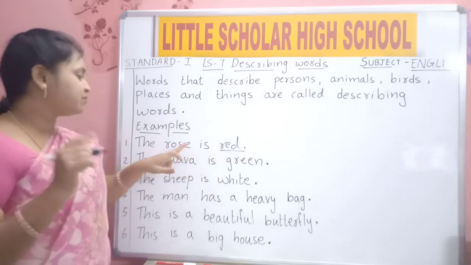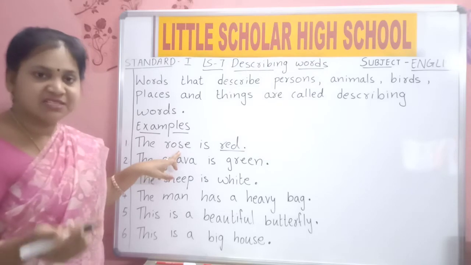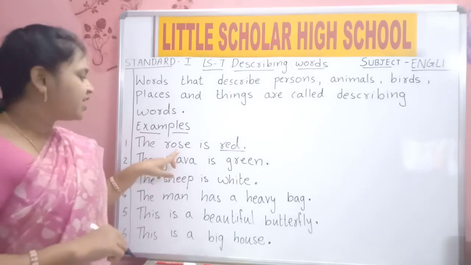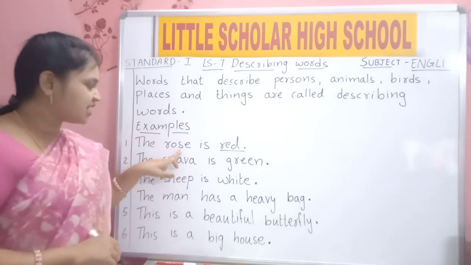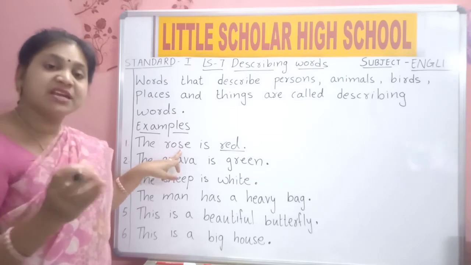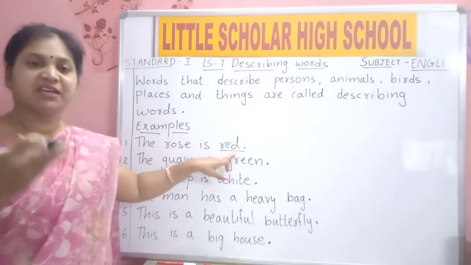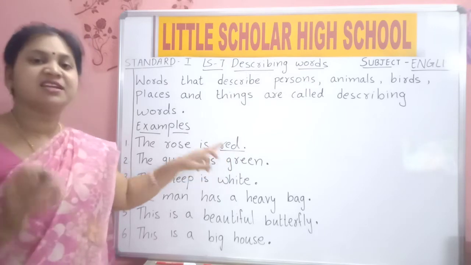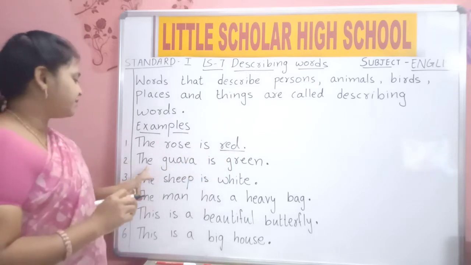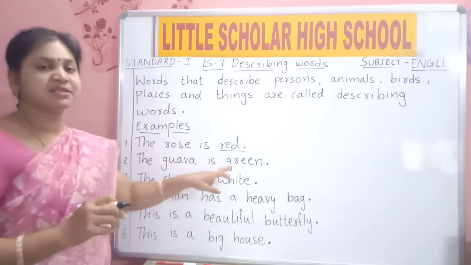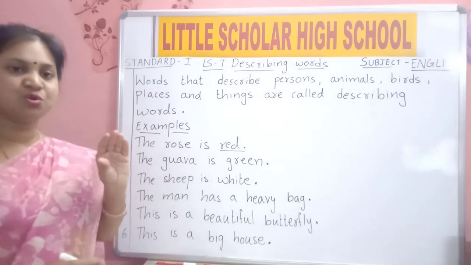Saying something about a naming word. Rose is a naming word. It is the name of a flower. Saying something about that flower. What are we saying? It is red in color. So red is a describing word. Next one. The guava is green. Guava, do you like to eat guava? Yes.